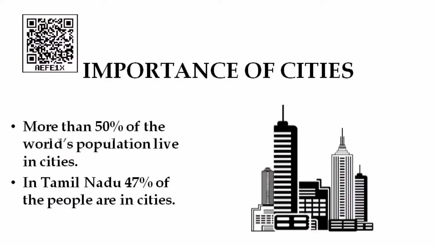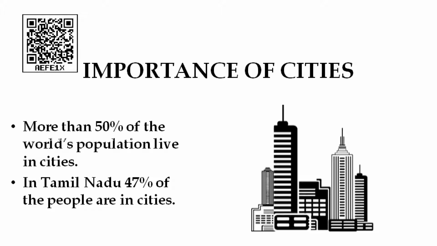So, now you have already learnt about the villages. Now, we see what the importance of the cities is, how it is useful for us, and we make a comparative study between the villages as well as the cities. Okay, in cities, more than 50% of the world population lives.